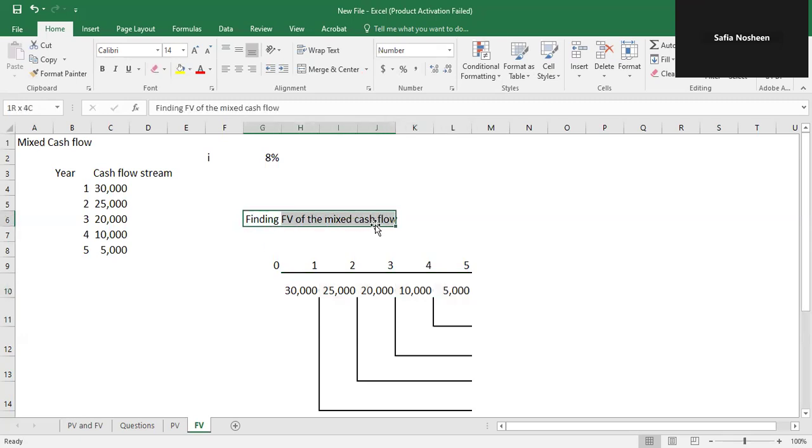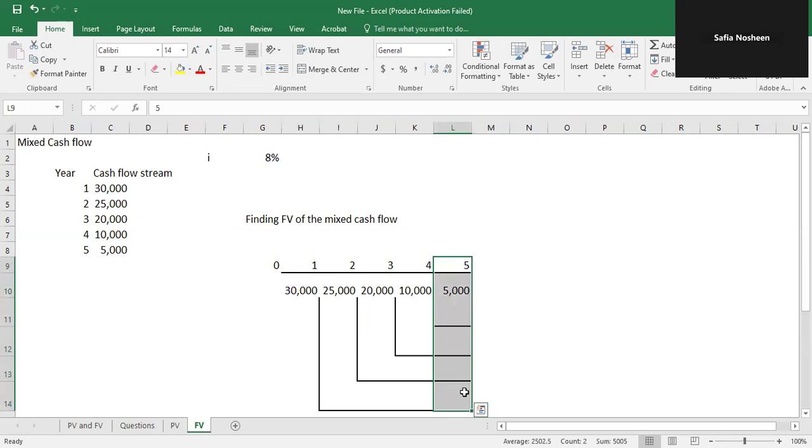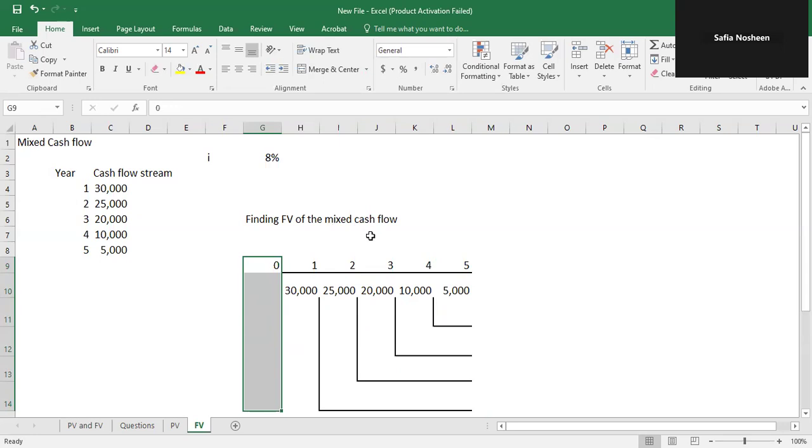Why do we call it a mixed cash flow? Because in each of the 5 years the cash flow is not the same, it is different. So we call it the mixed cash flow. When we find the value of all these cash flows occurring over a number of years at the end of the period, it means that we are finding the future value. And if we find the value of these mixed cash flows at the start of the period, then we are finding the present value of the mixed cash flow.